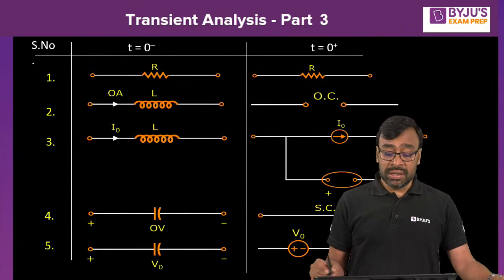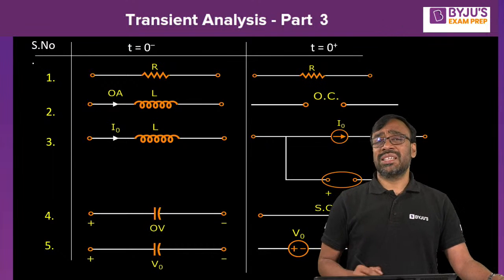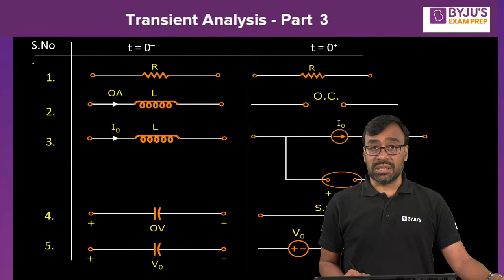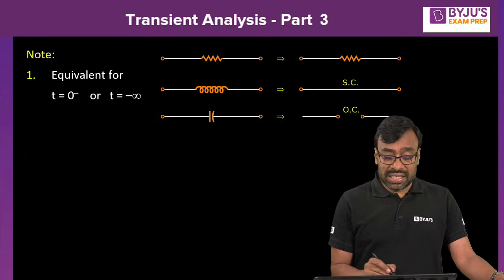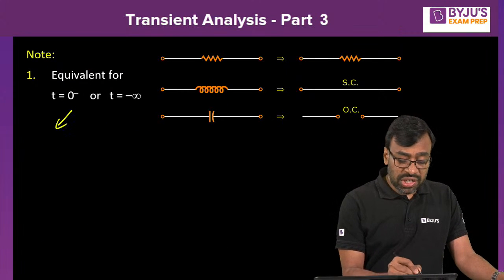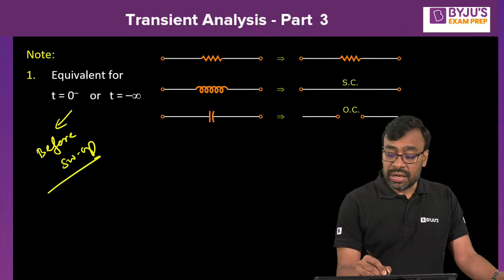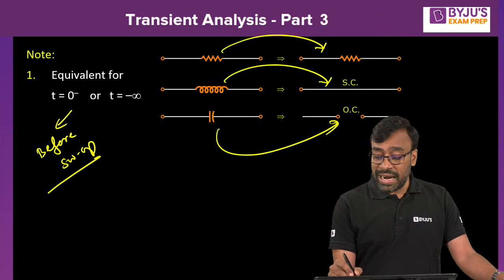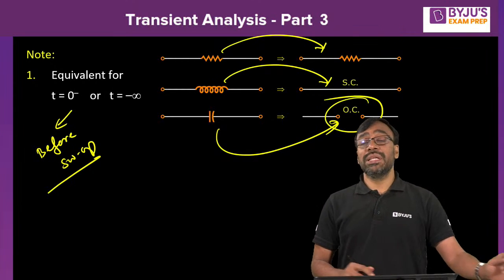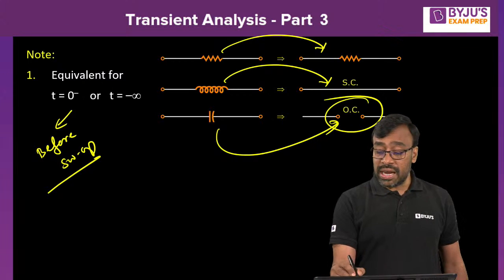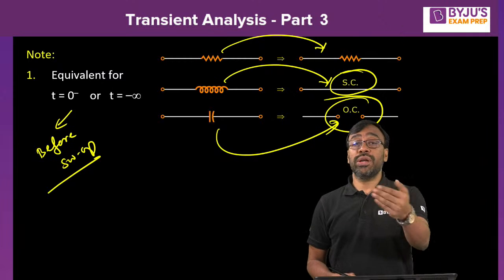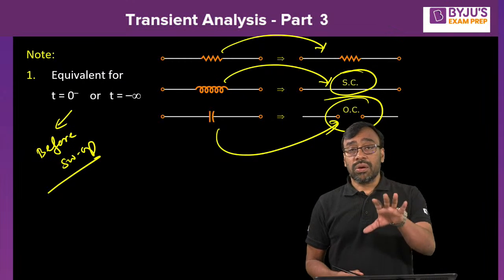Look at this equivalent circuit, you remember? At t equal to 0 minus, first you construct the equivalent circuit and find the current flowing through the inductor and the voltage across the capacitor. So let me construct the t equal to 0 minus equivalent. Before switching operation, resistor remains resistor, inductor becomes short circuit, capacitor becomes open circuit. Then find the voltage across the open terminals, which is the voltage across the capacitor. Find the current through the short circuit, which is the current through the inductor. These values correspond to t equal to 0 minus.